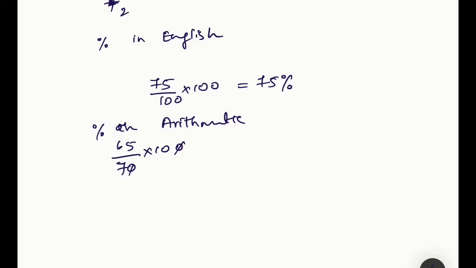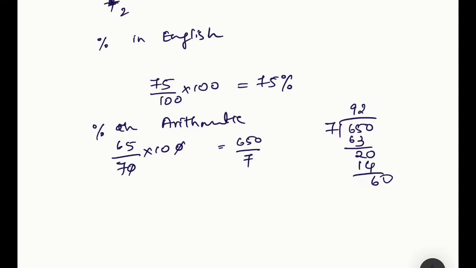Cancel. So again 65 into 10, that is 650 by 7. What is 650 by 7? 7 goes how many times in 650? 7 9s are 63, right? 20. 7 2s are 14. Again that is 60.